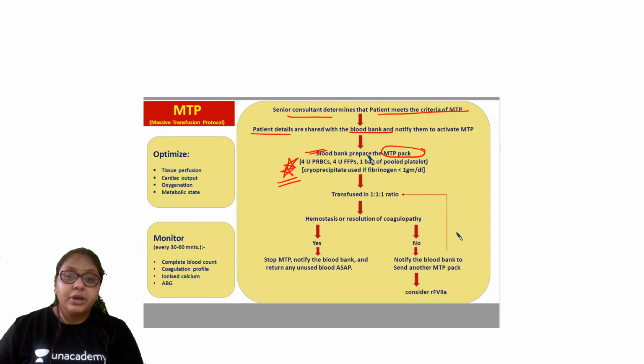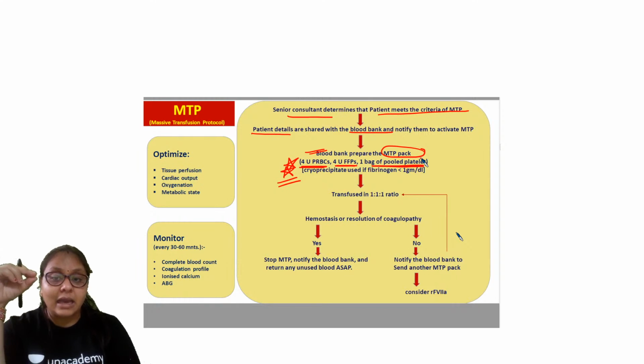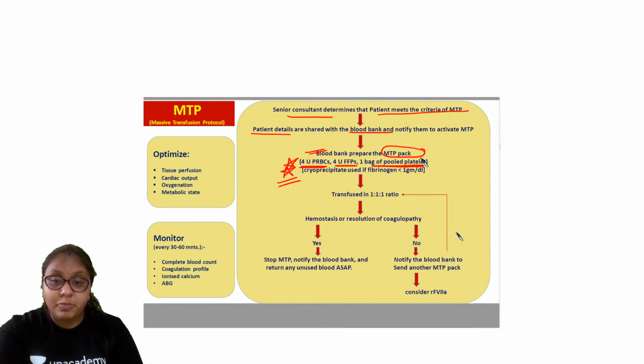The components of the MTP pack are 4 units of PRBCs plus 4 units of FFP and 1 bag of pooled platelets. Is it clear? Dr. Javed, Dr. Ragul, is it clear? So what does the MTP pack contain? The MTP pack contains 4 units of PRBCs, 4 units of FFP and 1 pooled platelets. That is the MTP pack.